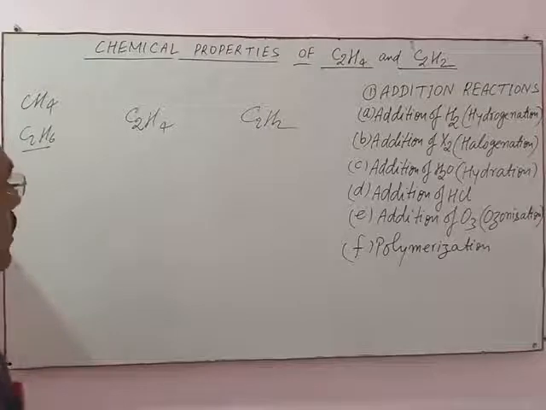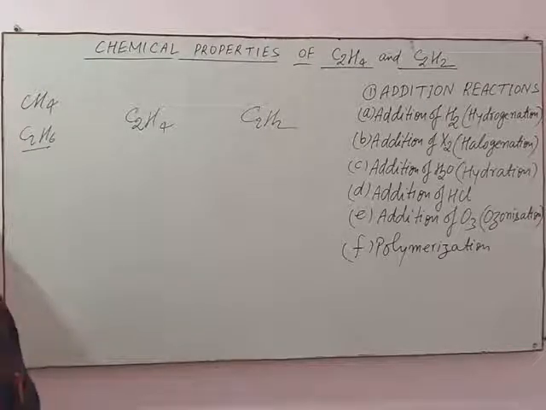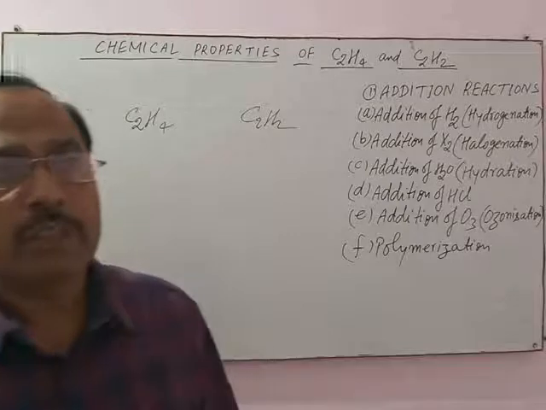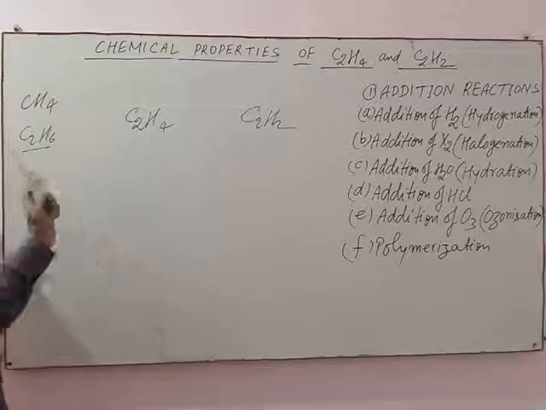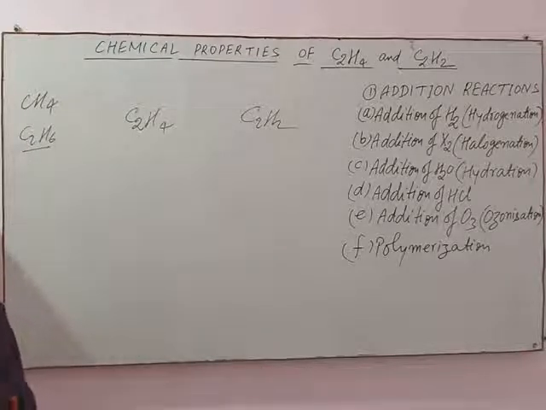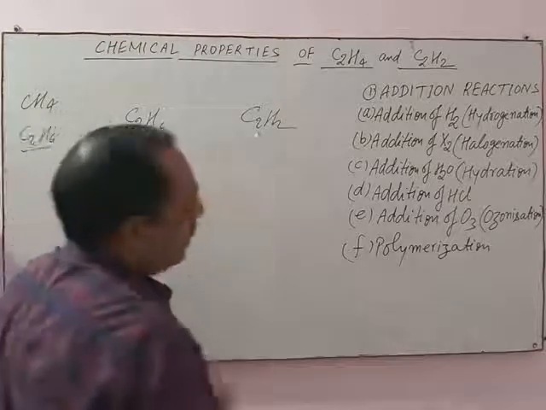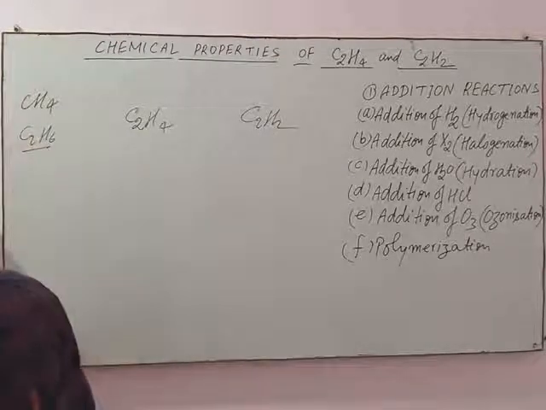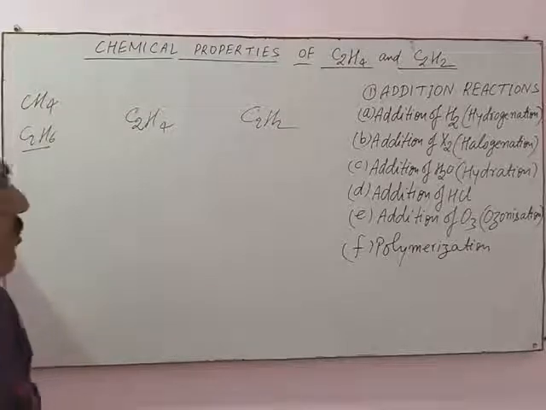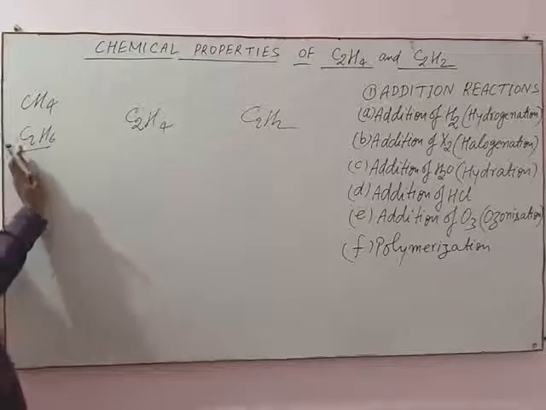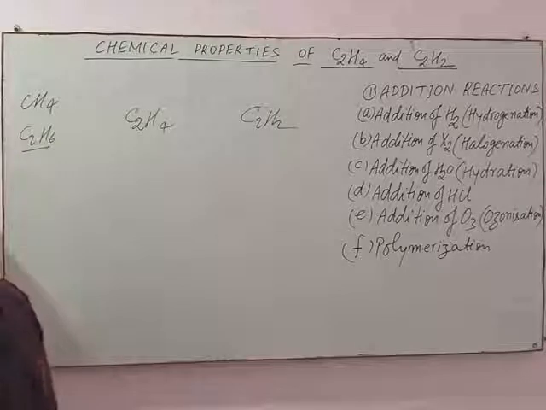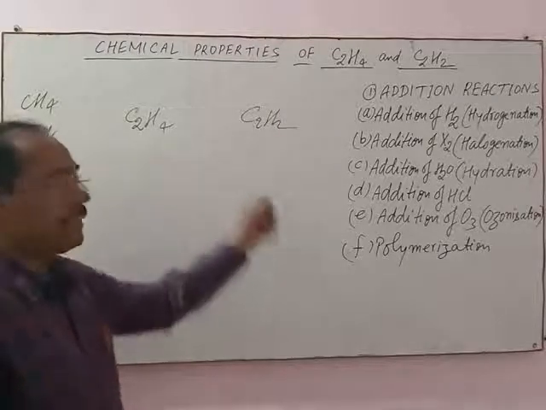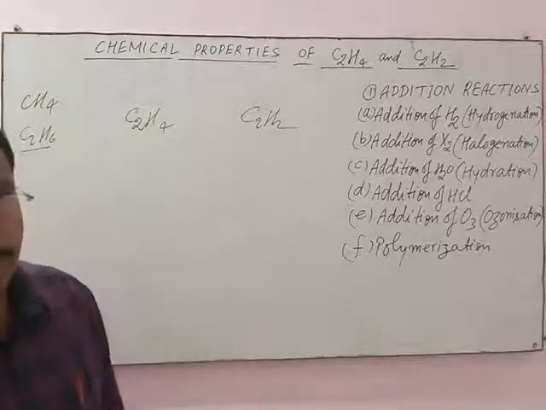That is why on combustion, methane and ethane burn with a non-sooty flame, but ethene and ethyne burn with a sooty flame. This is the main point of difference in the combustion test of ethane, ethene and ethyne.